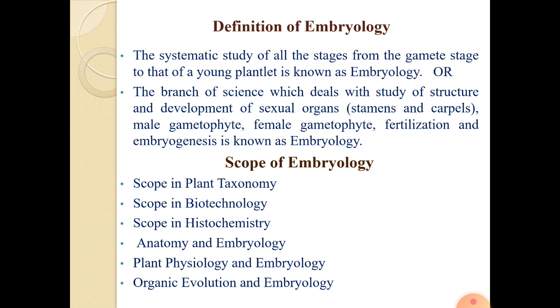So, scope of embryology. First we see the scope of embryology in taxonomy. All of you know what taxonomy is. Taxonomy is the study, classification and identification of plants, angiospermic plants. While we study taxonomy, we need the study of embryology also.